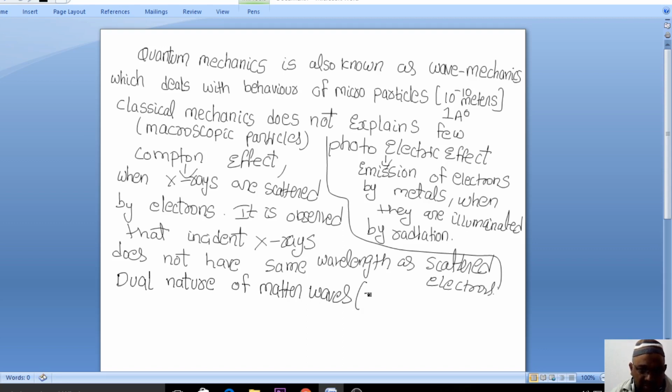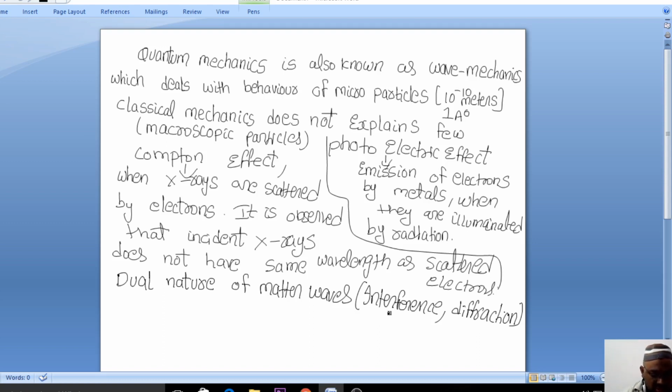So the dual nature of matter waves deals with interference, and which thing is having dual nature. Here we'll discuss interference and diffraction, which is nothing but it is having light. We say that light means photons, so it is exhibited by two types of nature, that is dual nature.